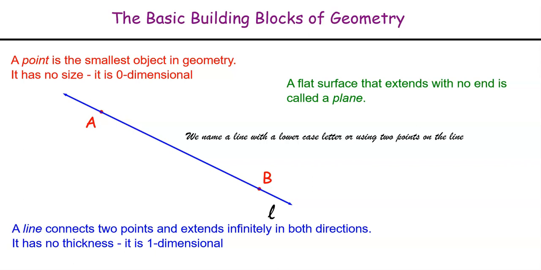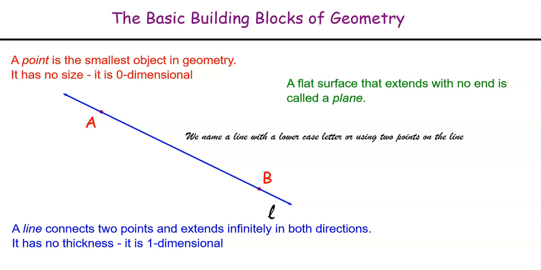I'm going to ask you to pause the video and write down all the definitions that you see on the screen here. A point, a line, a plane, the line through points A and B called L, all of the things that are on the screen. Come back when you're ready to move on to see some properties about interactions of those objects, and then continue the study of geometry.